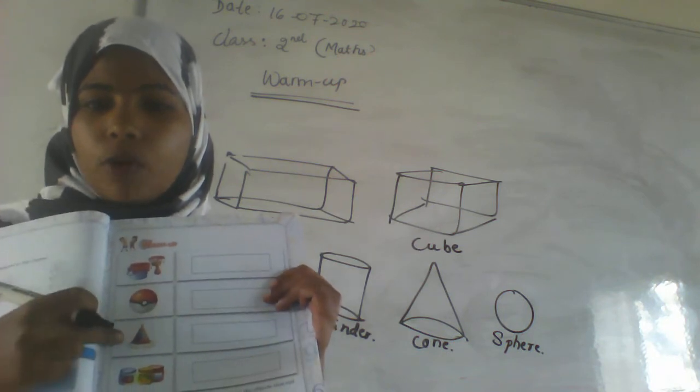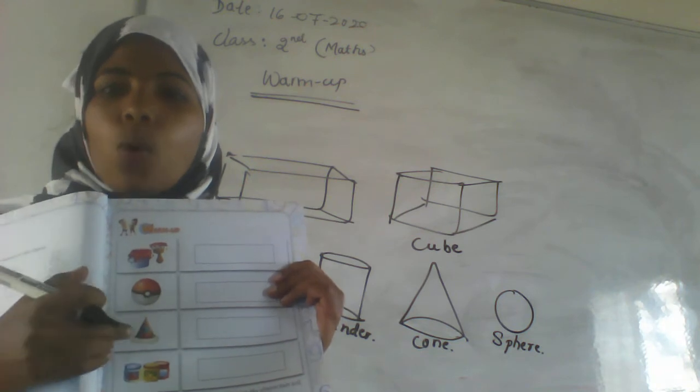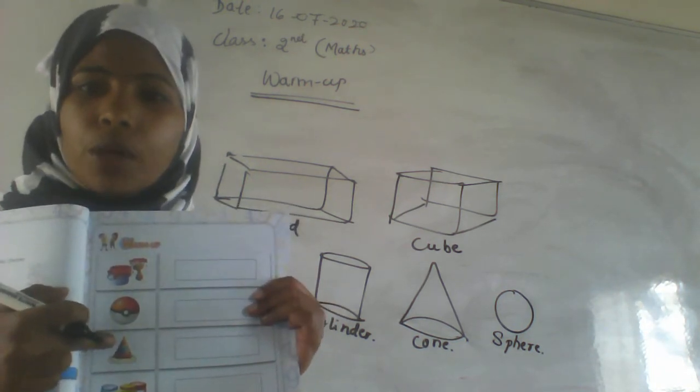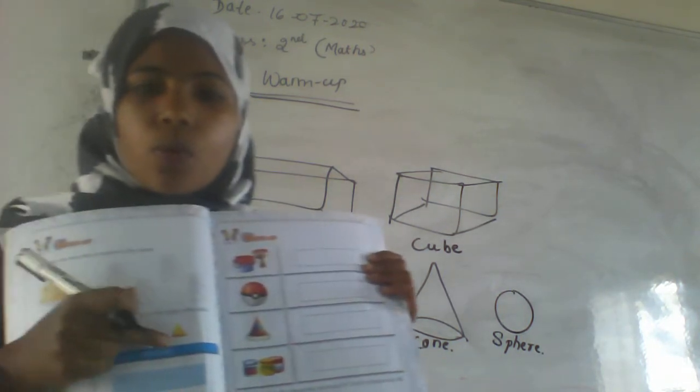And one more I forgot here, that is a birthday cap. The birthday cap is in a cone shape. And what is the shape of it? That is a cone, okay. And what is the color of the cone here?